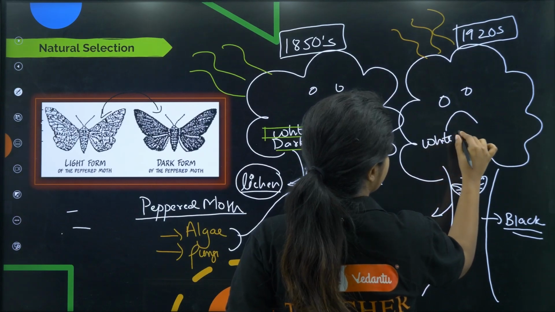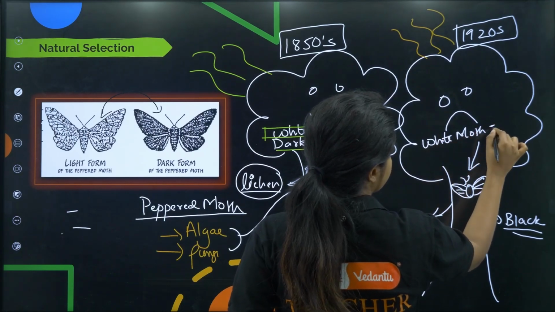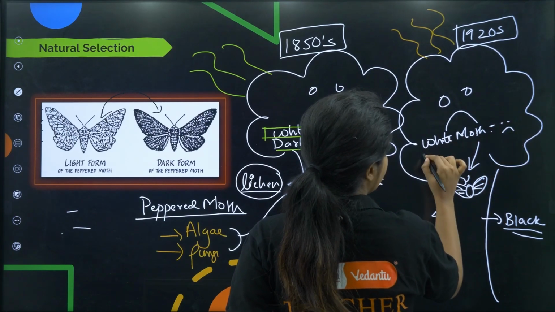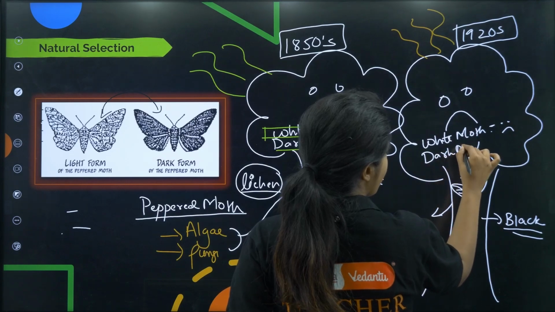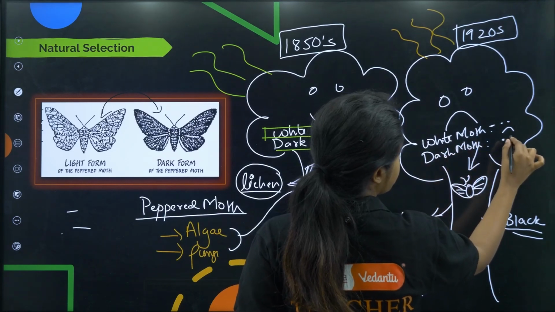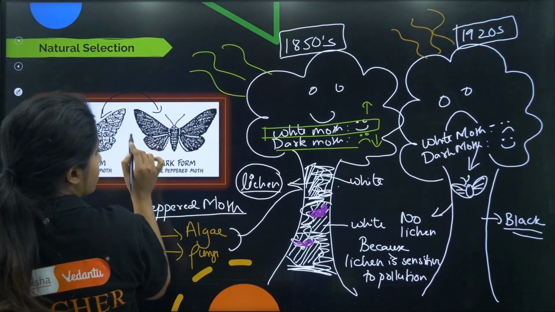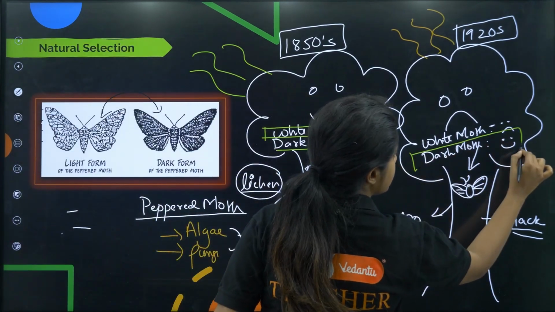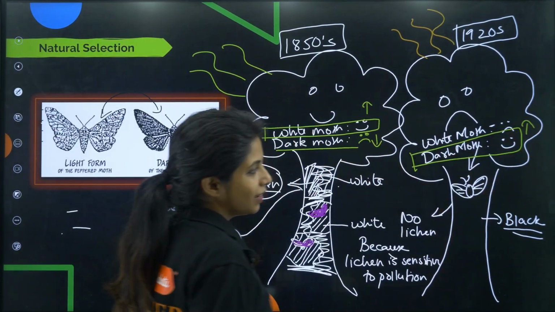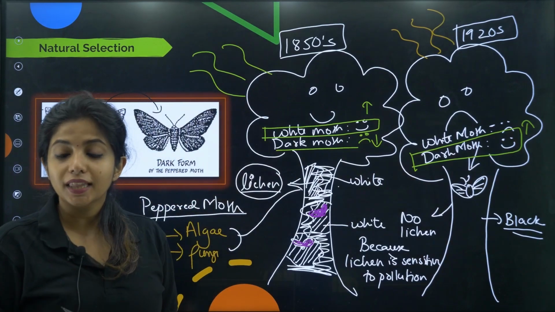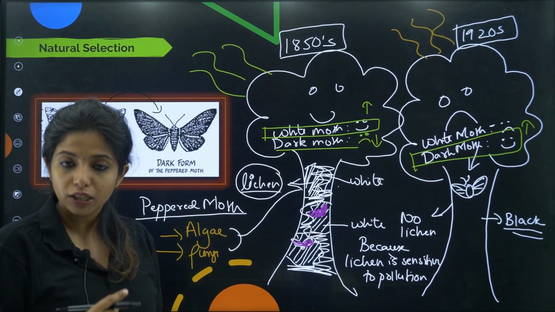The white moth became sad, okay. Whereas the dark moth became happy. And this time, the number of dark moths basically increased, okay. And now, why do I say that this is an example of natural selection?